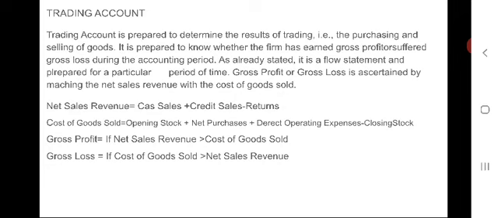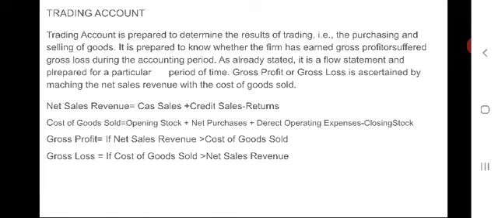If net sales revenue is greater than cost of goods sold, we will get gross profit. If cost of goods sold is greater than net sales revenue, we will incur gross loss. So, this is the very simple formula to prepare trading account.